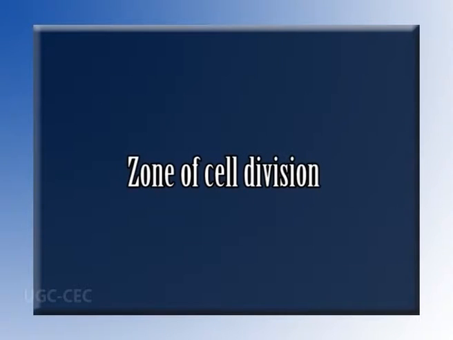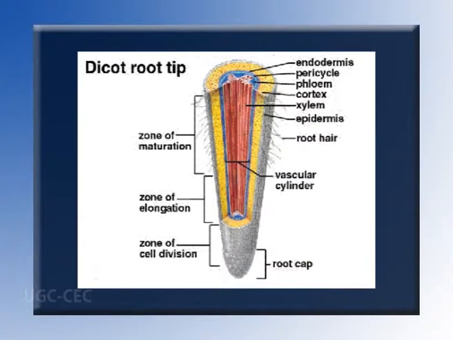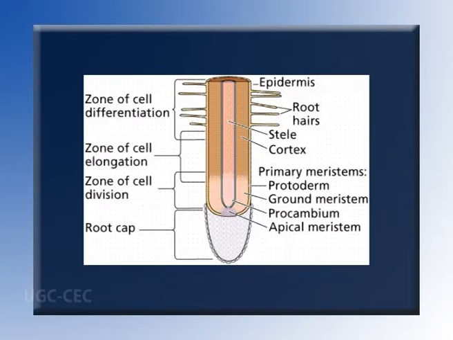Zone of cell division. A mass of actively dividing cells lies under and behind the root cap called zone of cell division or root apical meristem. Like the stem apical meristem, it produces the cells that give rise to the primary body of the plant.